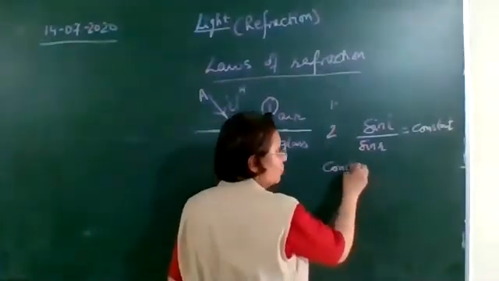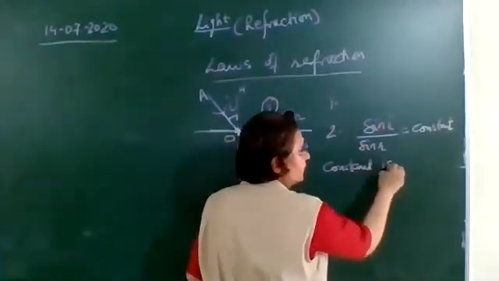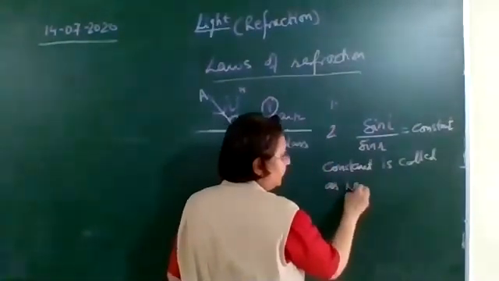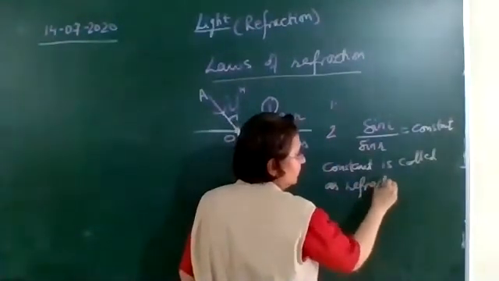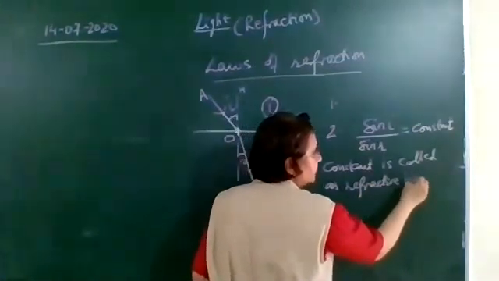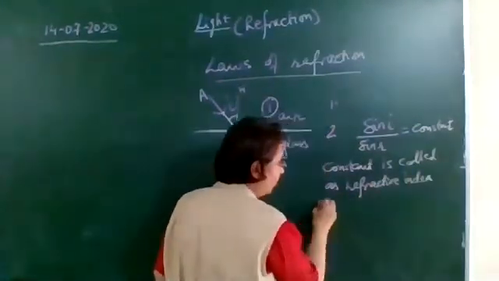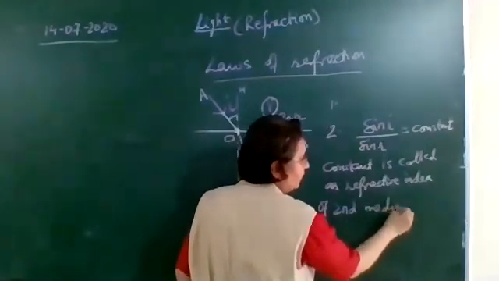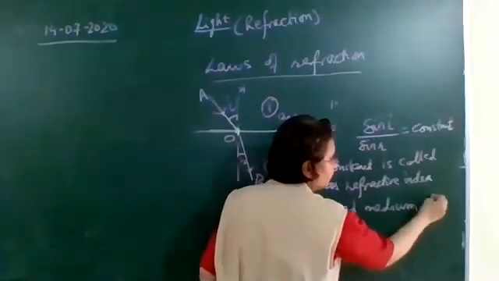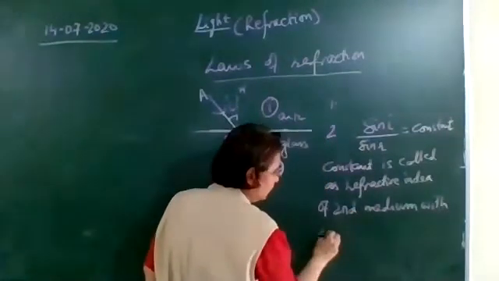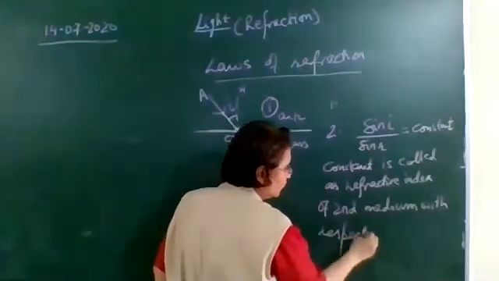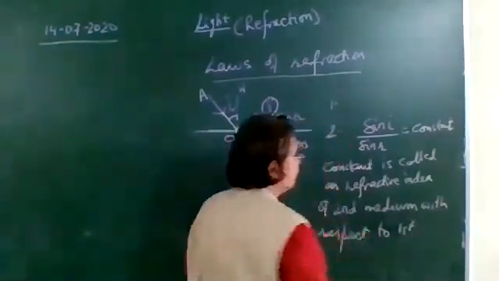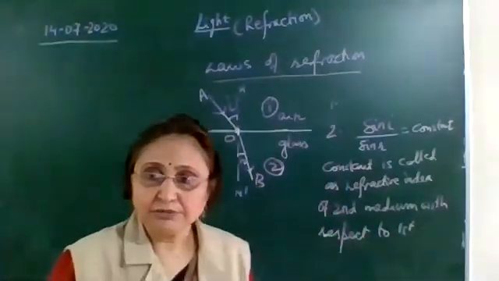So what is this constant called? This constant is called the refractive index of the second medium with respect to the first medium. So write the second law.